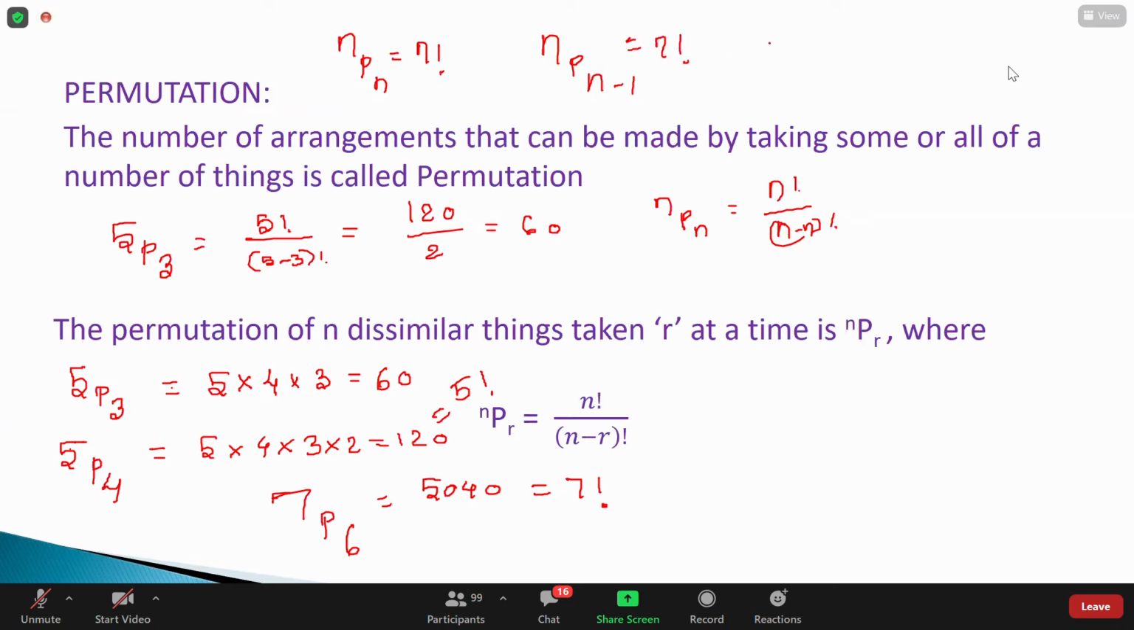So what about nP0? Guys, what is the value of nP0? 1. What about nP1? n. Perfect. Very good. I'm so happy that you are understanding permutation. So okay, guys, we can go for combination also. We can see the definition now.